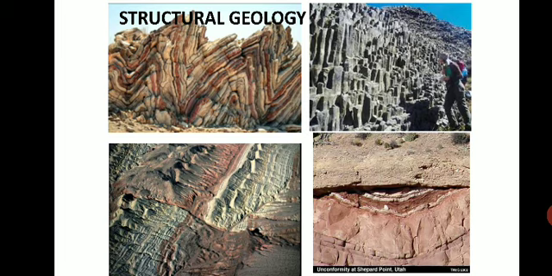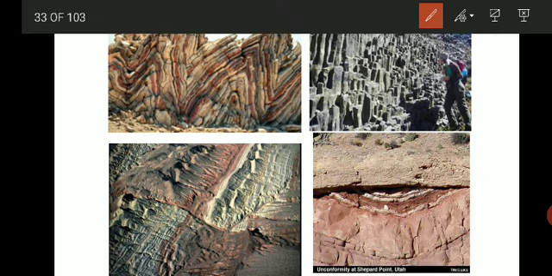Then next, one more branch called structural geology. Here I have shown you 4 types of structures, we'll discuss one by one. So what happens with the rocks? Structural geology deals with the different kinds of structures which are produced in the earth's crust. Like in the first image, the rocks are folded like this, you can see the folds.